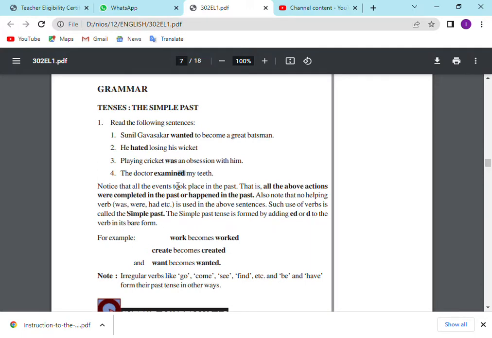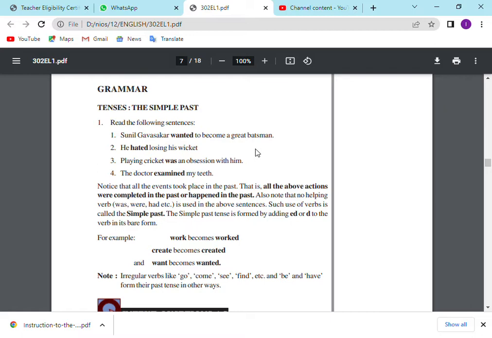So all the actions that happened in the past, they will use three forms. One is ed or d. Otherwise they will have the helping verbs. So in these three ways, ed or d in one form. If you add ed or d, these are called regular verbs. Want, wanted, hate, hated, examine, examined. So these are all called regular verbs. Regular verb means what? We can simply add ed to convert the tense from present to past. That is called a regular verb.